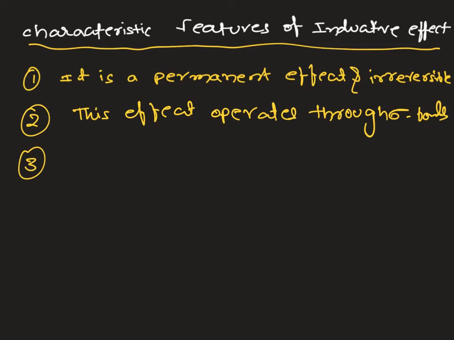And the third point: it is observed for a maximum of up to the second carbon. I said the first carbon will get a delta positive charge, and when the chain increases, the partial positive charge slowly decreases.